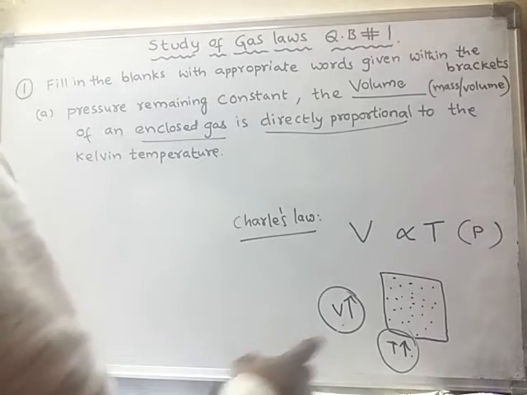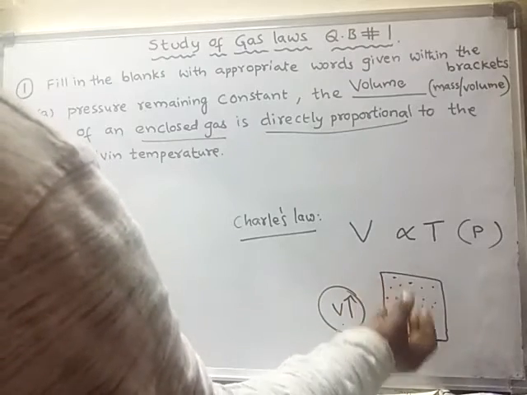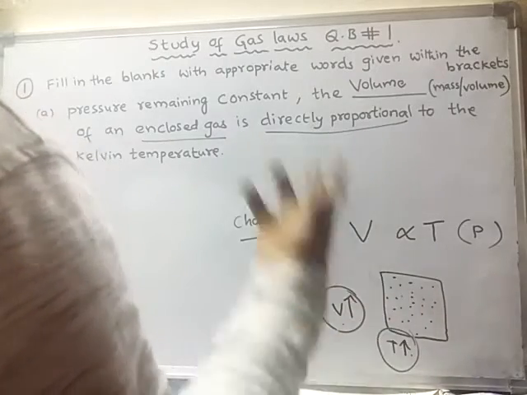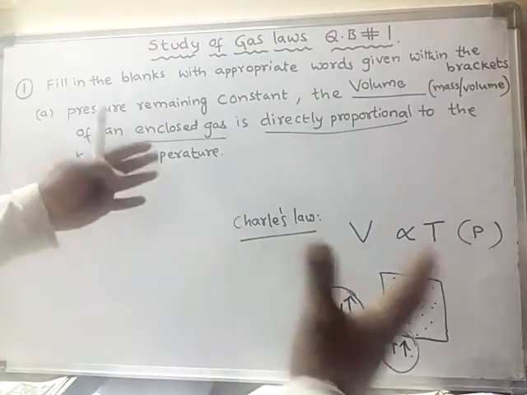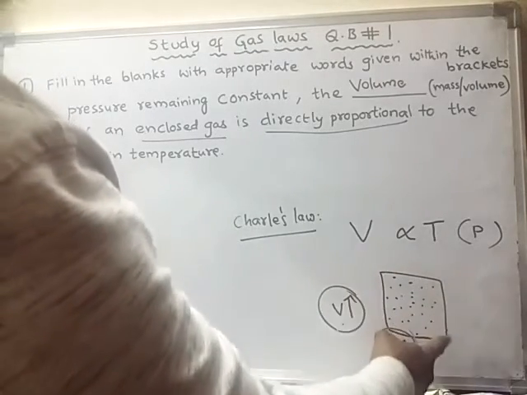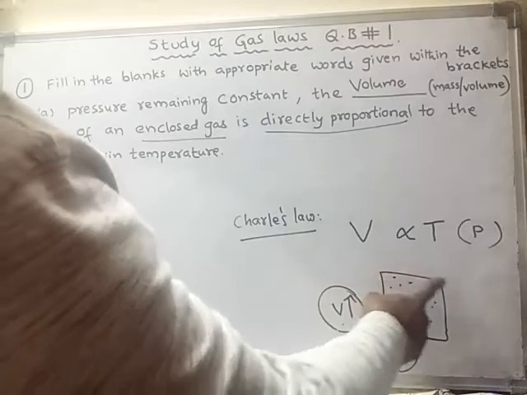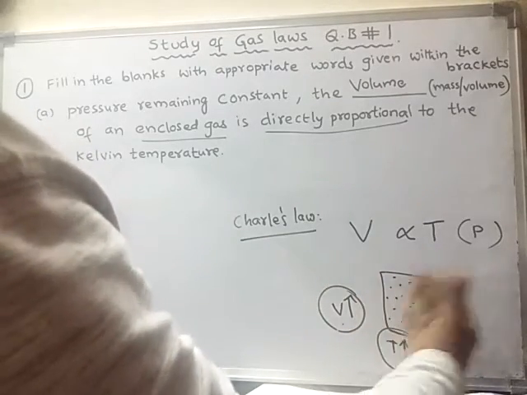If the temperature is increased, if you heat this gas, the volume of the gas will try to increase. It will try to expand and move away. But here the walls of the container act as limits, and the gas is unable to escape.